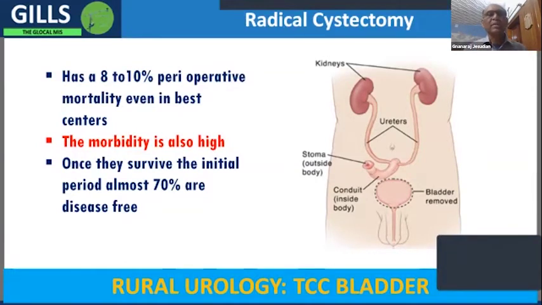So this is a treatment, especially for 85% of those tumors which are confined to inside the bladder within the muscular layer, which is possible very easily in a rural setting using a low-cost method.